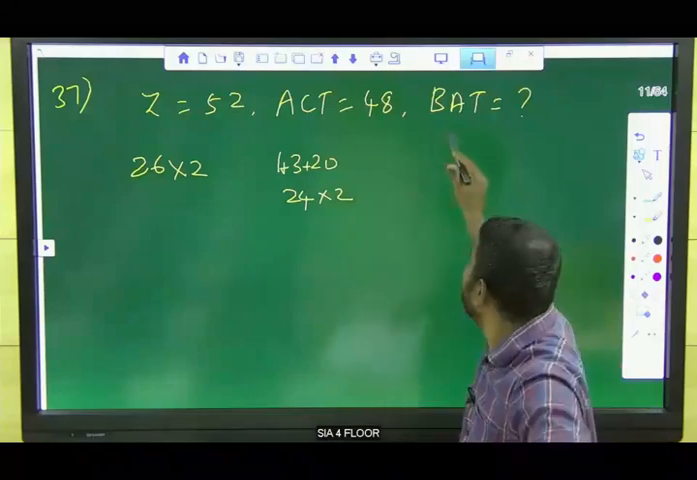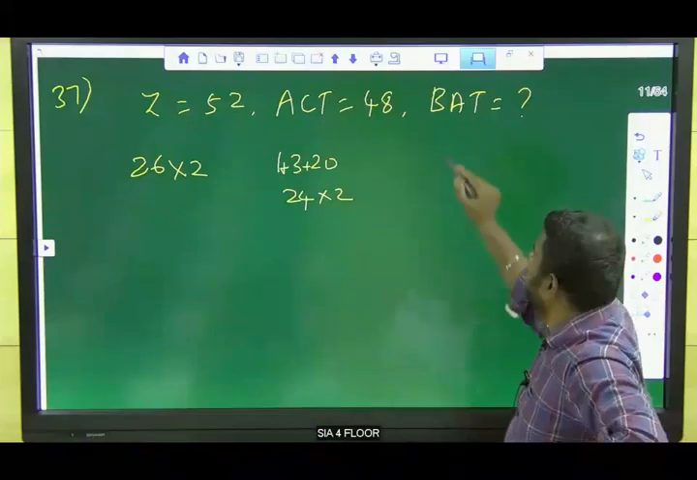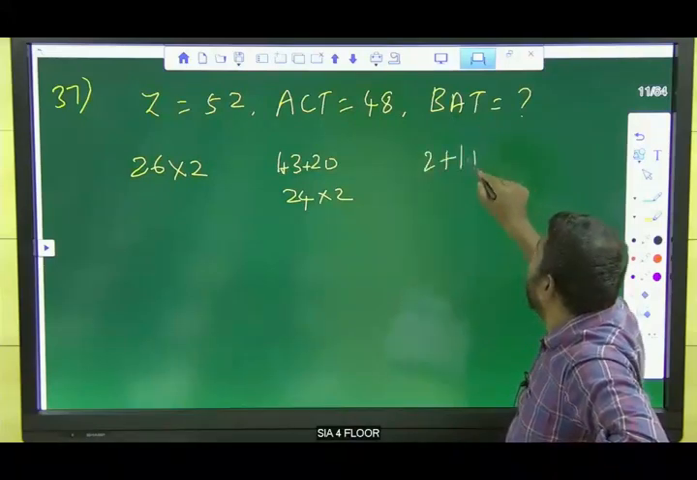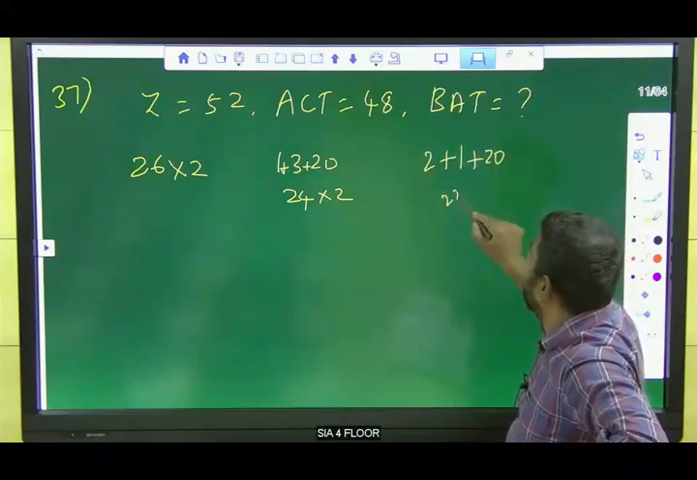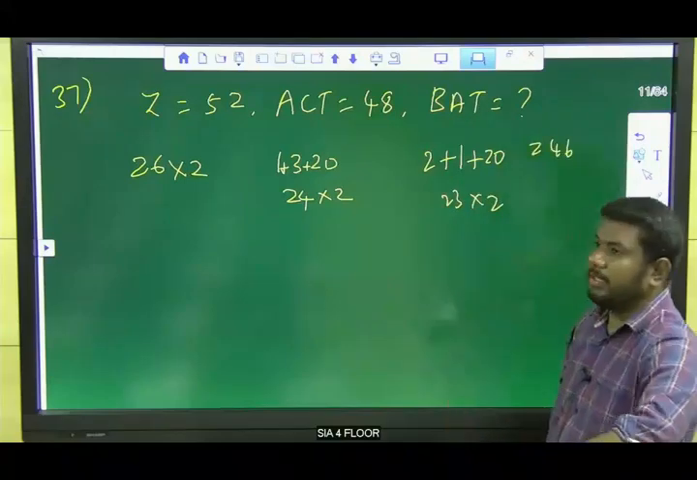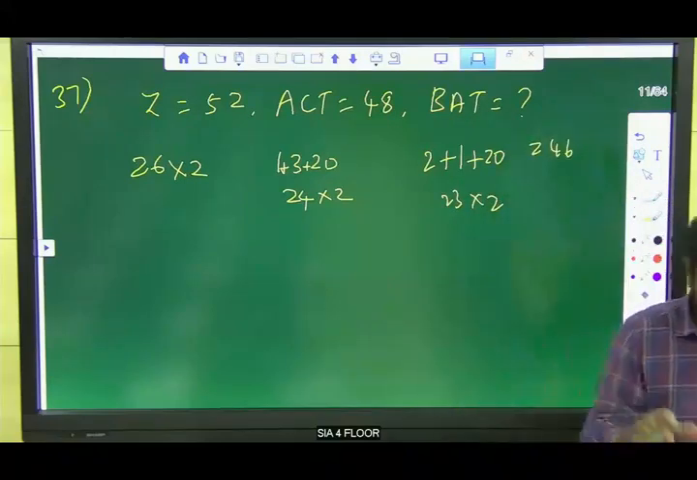Clear? So next one, BAT, right? B is in second position, A is 1 and T is 20. 23 into 2 is nothing but 46. Actually 46 is the answer for the third question. Yes, clear.